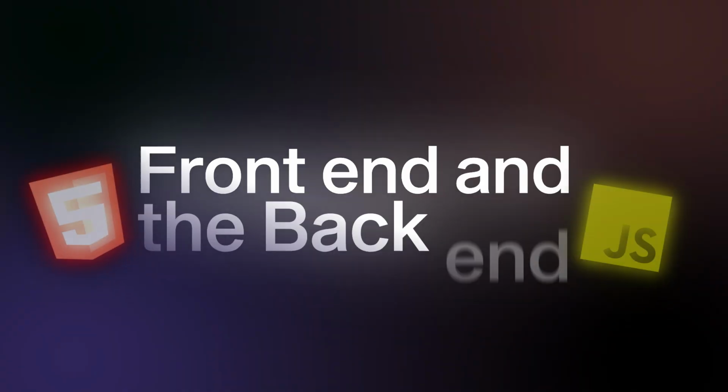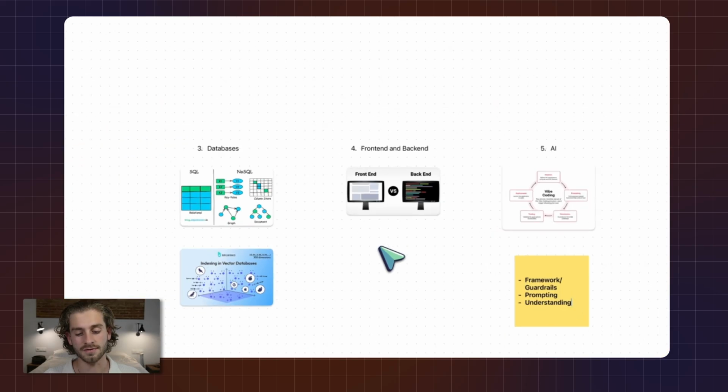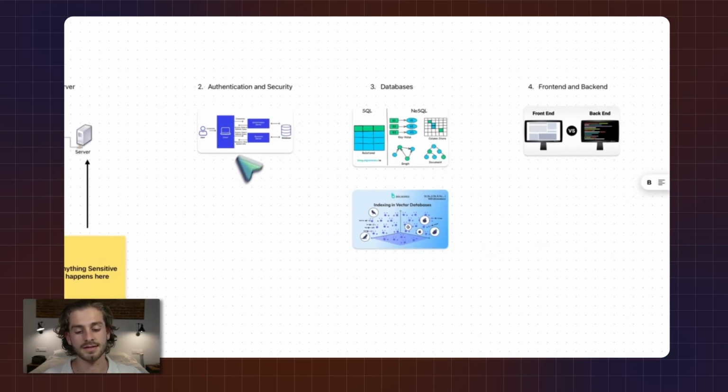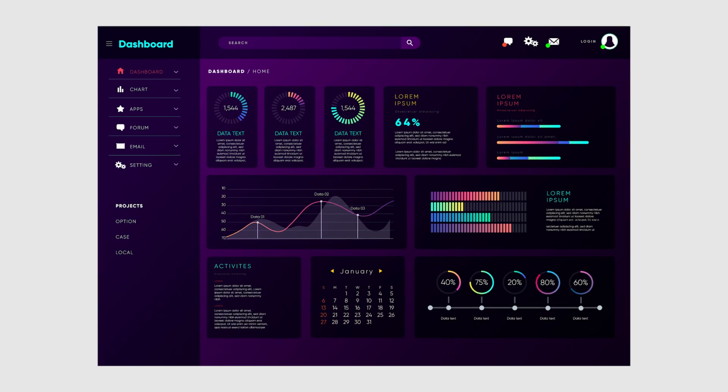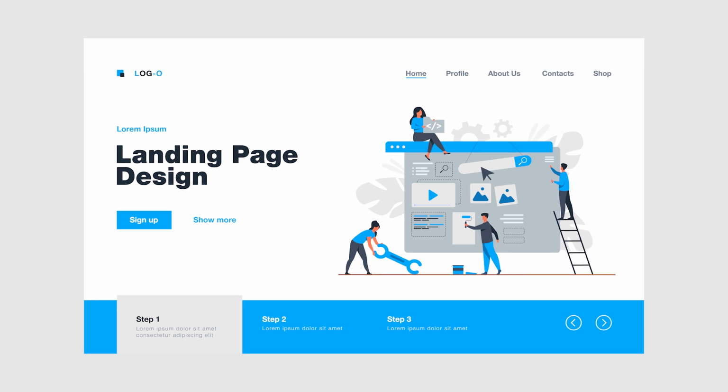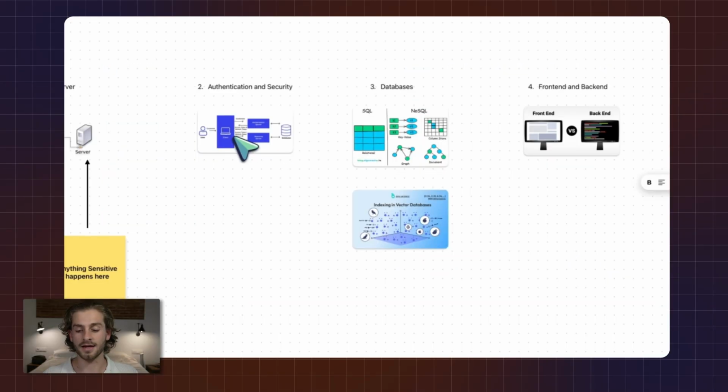Now, finally, we're up to the front end and the back end, and it kind of links everything that we've talked about here together. It's very relevant to this little chart here. When we talk about the front end, we talk about everything that's rendered in the browser or the client and everything that you see. So when you see dashboards, when you see tables, they're all front-end components and they're compiled together in a combination of 3 coding languages.